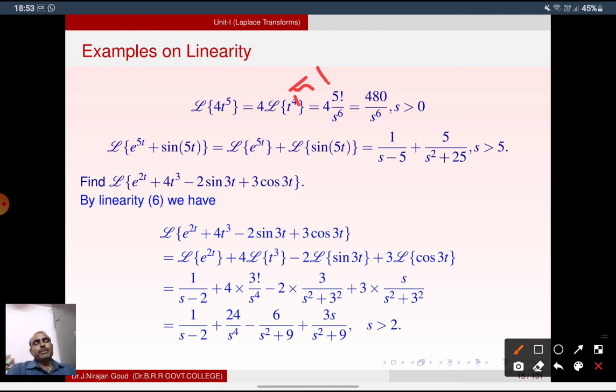By definition, L of t power n is n factorial by s power n plus 1. That is 4 into 5 factorial by s power 6. 5 factorial is 120, into 4 is 480 by s power 6.